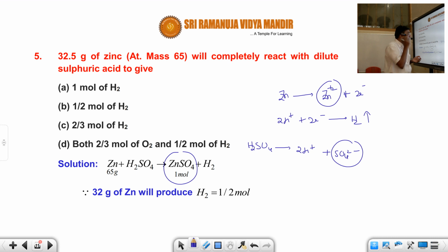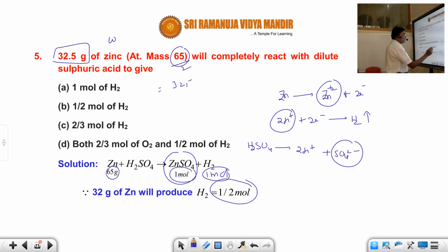The mass is 65, so 32.5 is exactly half. 65 by 2 is 32.5. That means it will be half a mole. Very simple. Because 65 grams, 1 mole, gives 1 mole of H2, naturally 32.5 grams gives half a mole. So if you understand the stoichiometric equation, the calculation part is effortless.